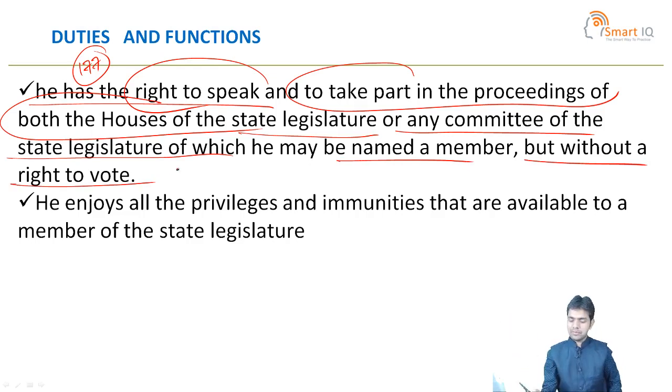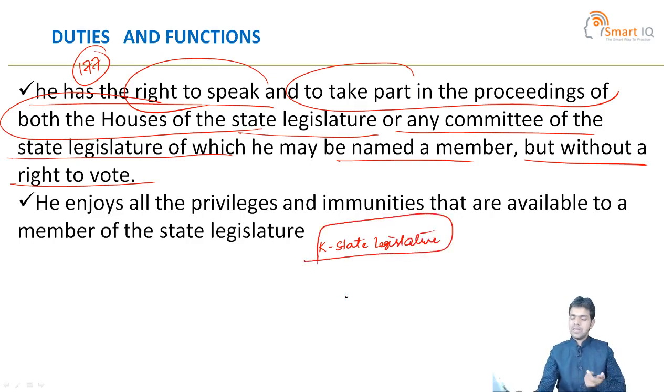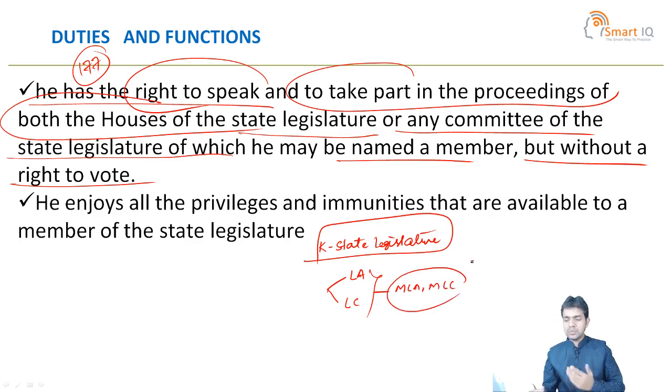Take for example the Karnataka state legislature. It is bicameral, with a Legislative Assembly and a Legislative Council. In the two houses of the Karnataka state legislature, only MLAs and MLCs are able to speak and take part in proceedings, not other persons.